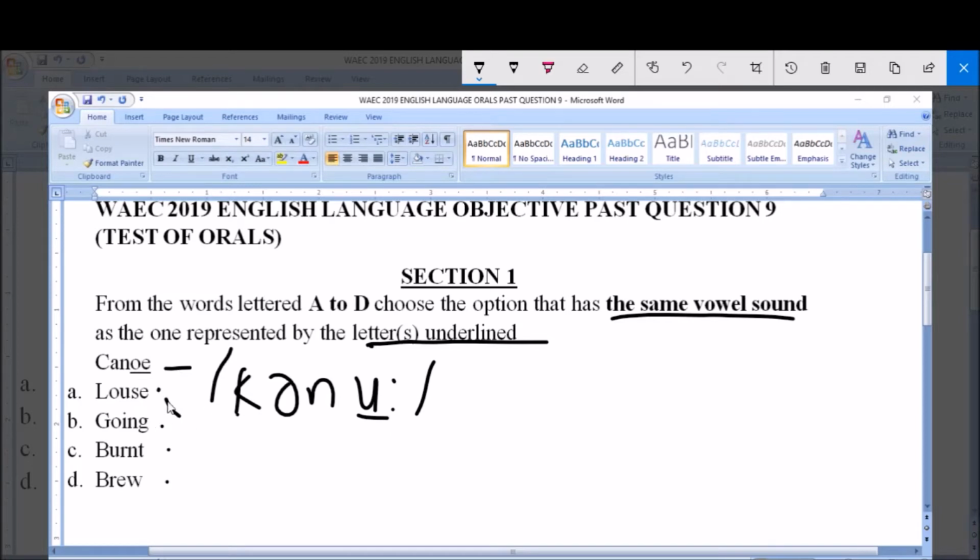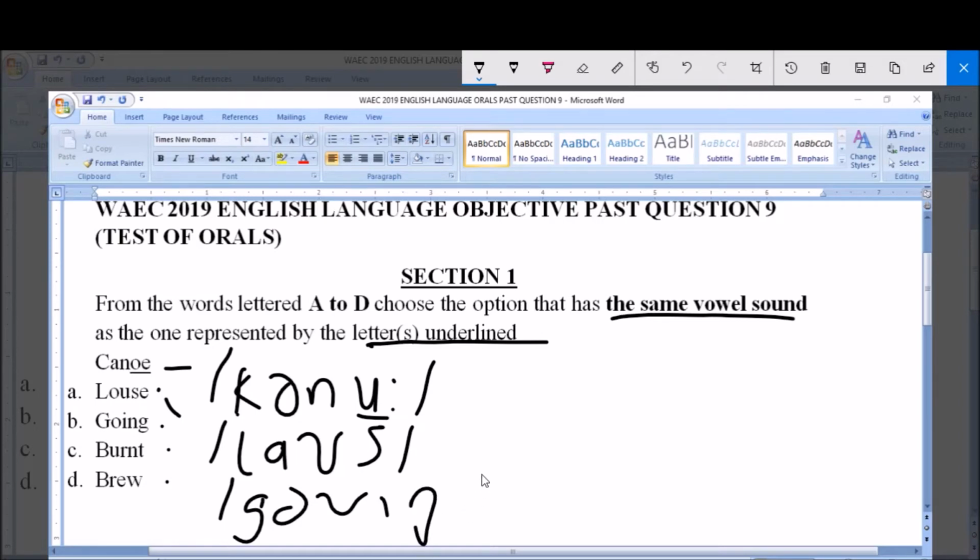So option A, louse, is transcribed this way. Option B, going, is transcribed this way. Going, so you have the consonant sound.